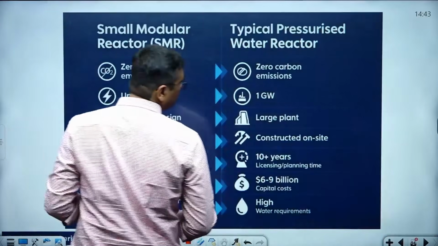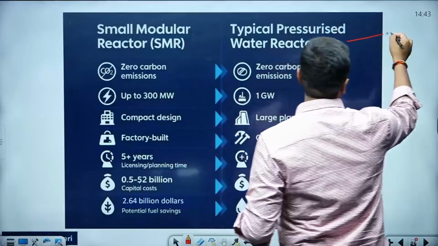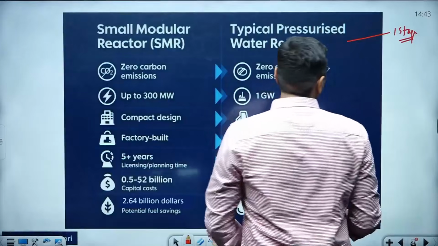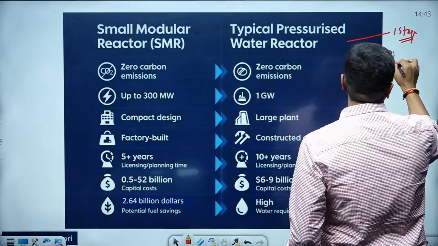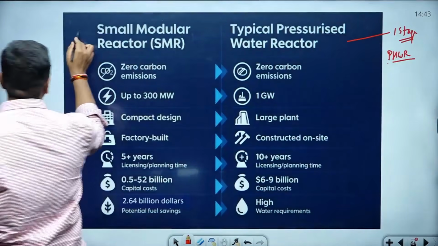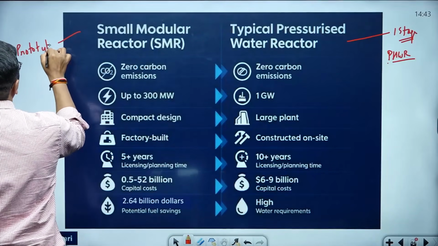This is the statement. It's the first stage of the nuclear energy development program, where we are using the pressurized heavy water reactor, PHWR, and this is the small modular reactor. As I can tell you, it is a prototype. Prototype means experimental type.